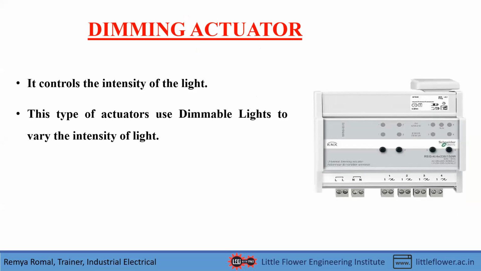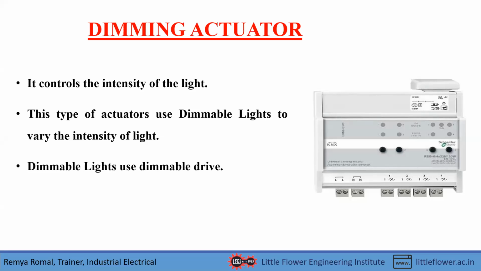This type of dimming actuator uses dimmable LEDs, that is dimmable lights which have a dimmable drive on them. This dimmable drive inside the dimmable lights has a resistance varying property, and by varying the resistance, the current intensity or the brightness can be varied. I'll explain this with an example.